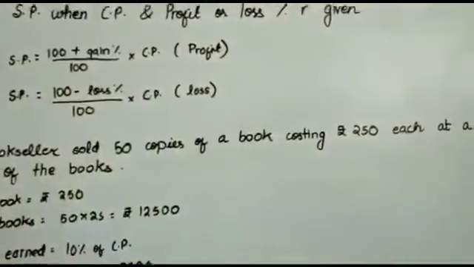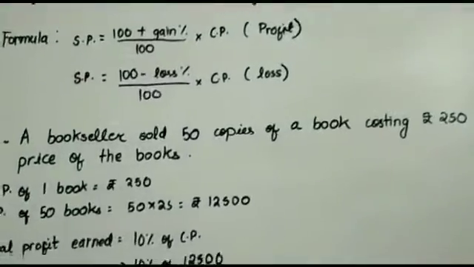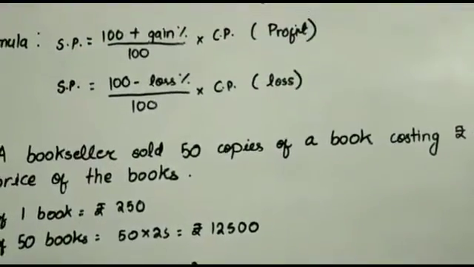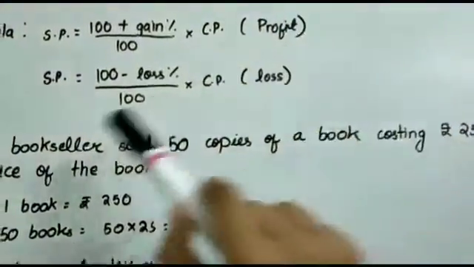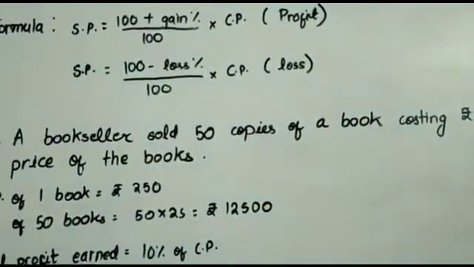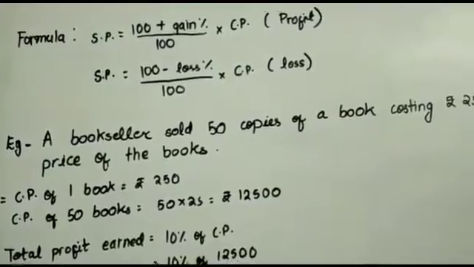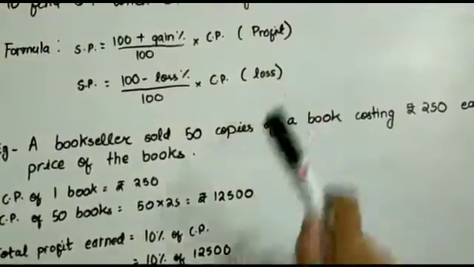Selling price and cost price and profit or loss percents are given. Formula: selling price equals (100 plus gain percent) divided by 100 into cost price. This is the formula of profit. Selling price equals (100 minus loss percent) divided by 100 into CP. This is the formula of loss.